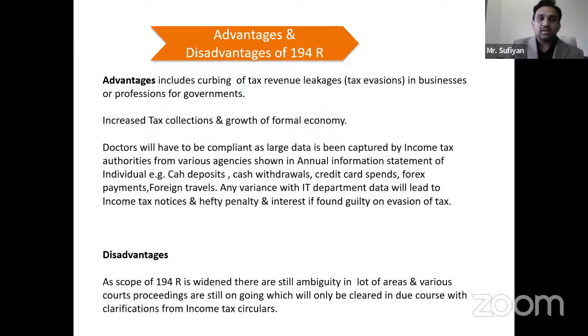If you have incurred certain transactions, you have to see whether you are liable for tax or not. Any variance with IT department data will lead to income tax notices and hefty penalty and interest if found guilty. So 194R was majorly introduced to curb tax evasion and to bring major transactions which were outside of it under the government's eye. The government wants to take all the transactions now under tax.